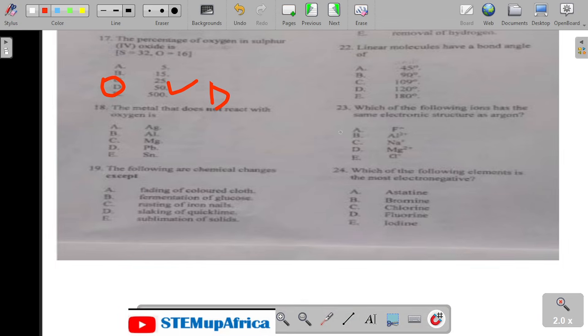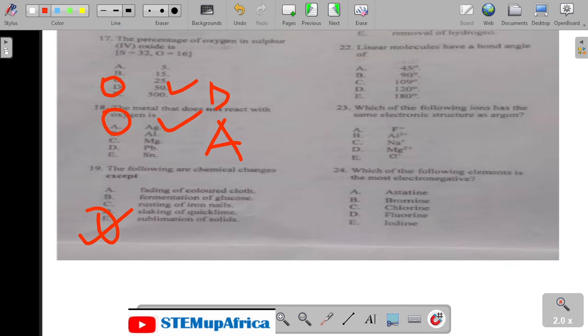Number 18. A metal that does not react with oxygen. That should be silver. Silver is inert, just like diamond or gold. So the answer is A. Which of the following are chemical changes except? I'm looking at chemical changes here, except fading of colored cloth, fermentation of glucose, rusting of iron, slaking of lime. Sublimation of a solid is not chemical.